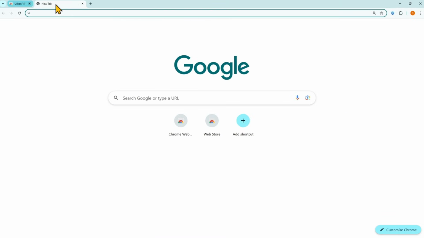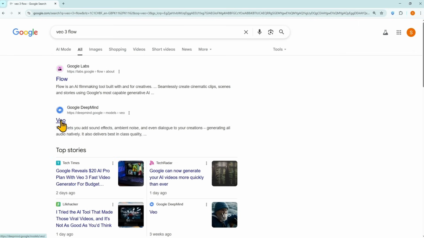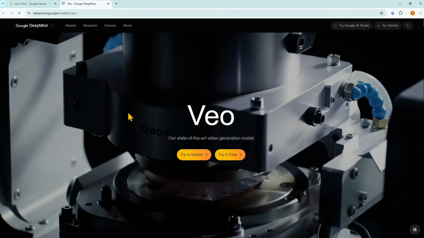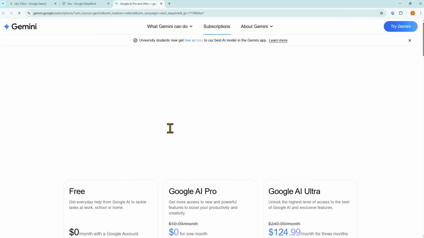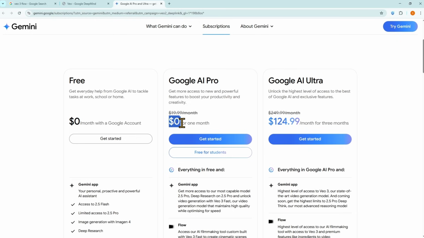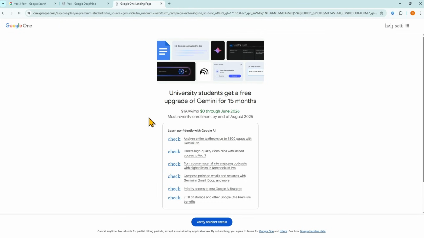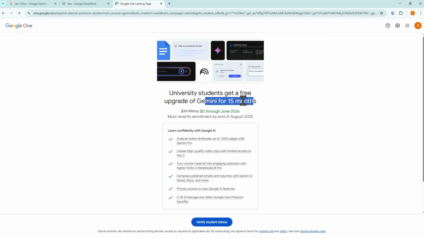Now, go to Google and search VEO 3 Flow. Open the link to the DeepMind website. Click Try in Gemini. Wait a few seconds, it will automatically redirect you to the subscription page for Google AI Pro. Scroll down and click on Free for Students. As you can see, Google is officially offering this plan free to university students for 15 months.